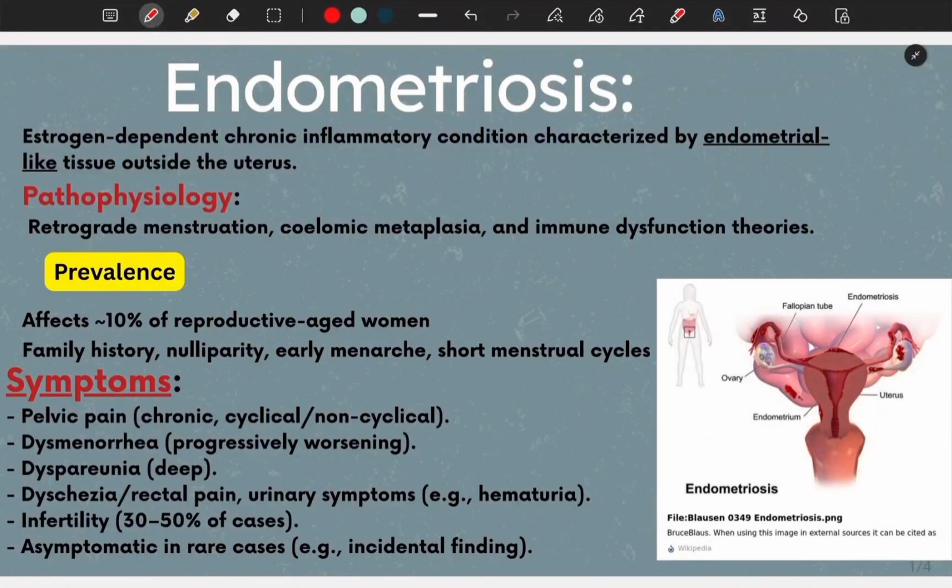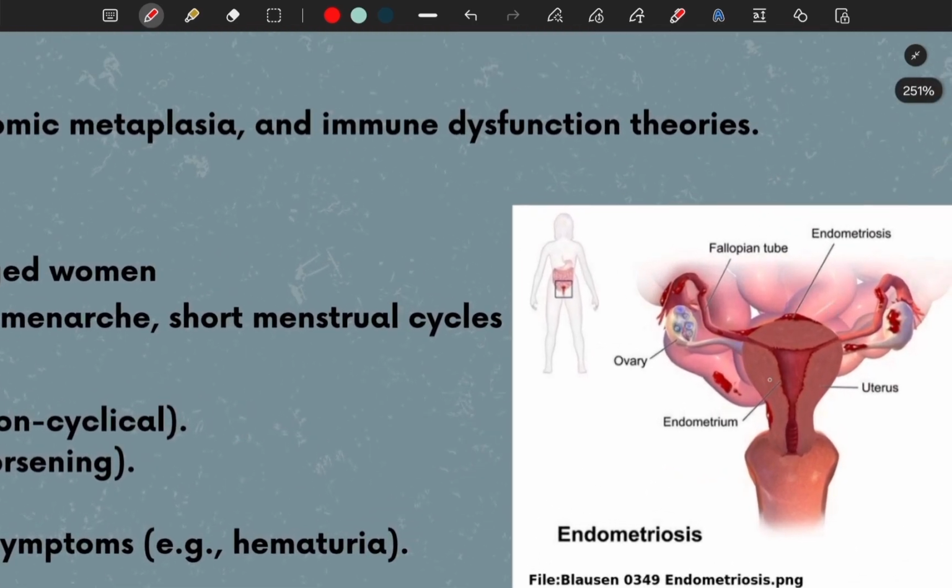This lecture is about endometriosis. Let's start with the basics. Endometriosis is defined as estrogen-dependent chronic inflammatory lesions composed of endometrial-like tissues outside the uterus. Endometrium is a special type of mucosal membrane lining inside the uterus. It undergoes changes during the menstrual cycle. If fertilization doesn't occur, the endometrium sheds, causing menstrual bleeding.